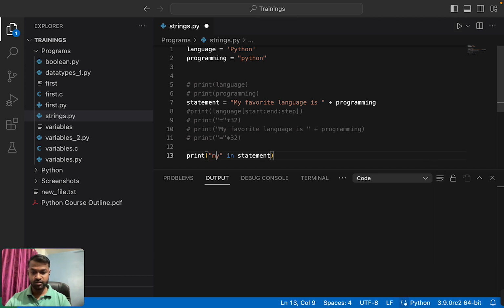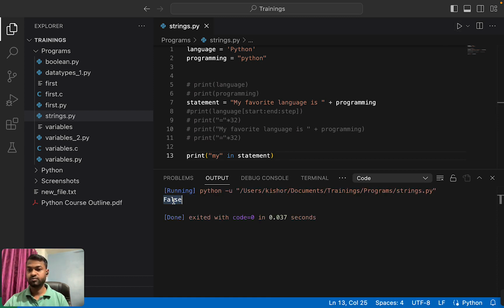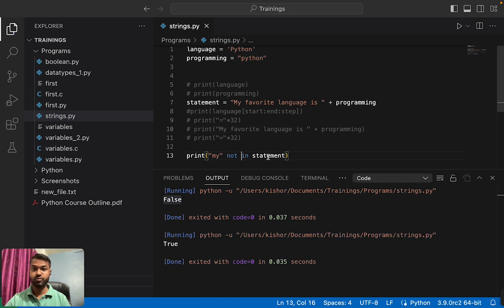Let's validate this capital My. It will say False, because as we know the capital M and small m are different. So in this way the in statement works. The same goes for not in. For not in, it will return True, because this capital My is not present in this statement.